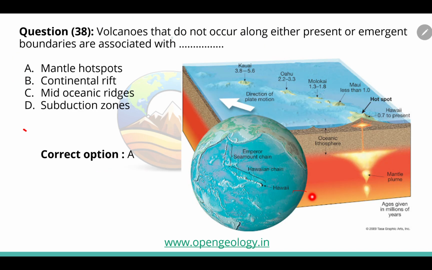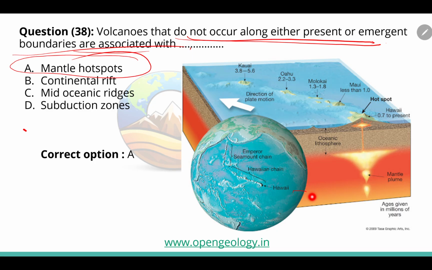Another question is, volcanoes that do not occur at either present or emergent boundaries, what do we call them? We call them mantle hotspots. So what happens is, along the mantle core boundary, there are hotspots which move upward because of low buoyancy and create a volcano which is neither at a constructive nor a destructive plate boundary, and hence it will create a hotspot or mantle plume.